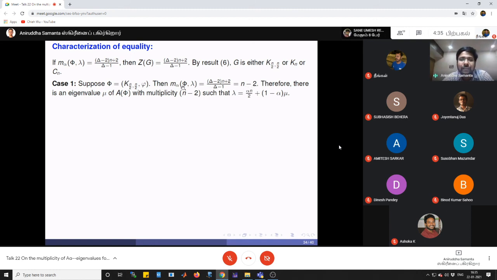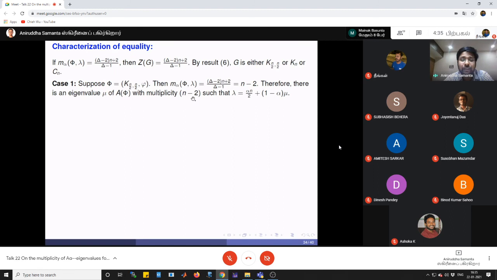If the multiplicity of lambda is n minus 2, then there exists an eigenvalue mu of A of phi, which has multiplicity n minus 2, right? And mu and lambda are related by this. So we get A of phi has one eigenvalue mu with multiplicity n minus 2.